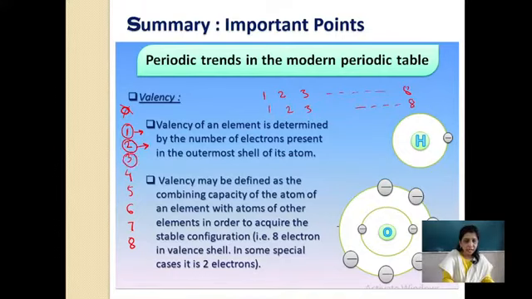If 3 are there, it tries to donate, that is losing electrons instead of gaining. If 5 are there, then the element will try to gain 3 electrons. Why? Because it becomes easy for that element to reach the octet state. Remember, every element tries to remain stable by reaching the octet configuration.